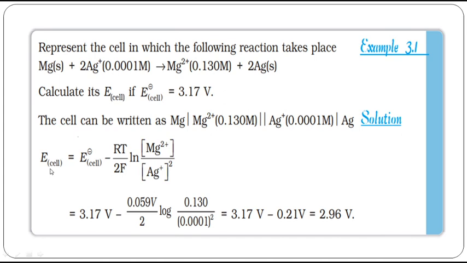So what is E cell? E cell is equal to E naught cell minus RT by 2F. So there is no need to do all the calculations every time. You need not substitute 8.314 and 298. Remember this final value, 0.059 by the number of electrons into log of anodic concentration by cathodic concentration, and don't forget to put the number of moles in the superscript. Squaring or cubing or raising to the fourth power, something you have to do based on the value given here.